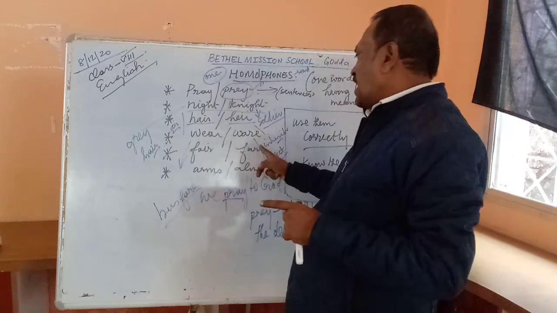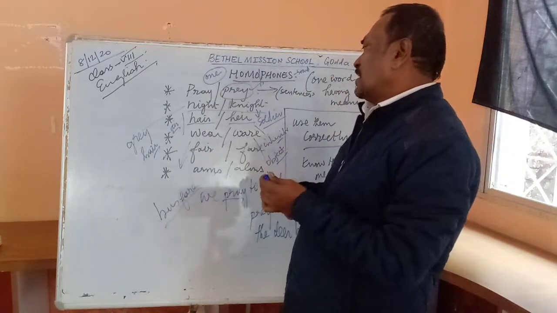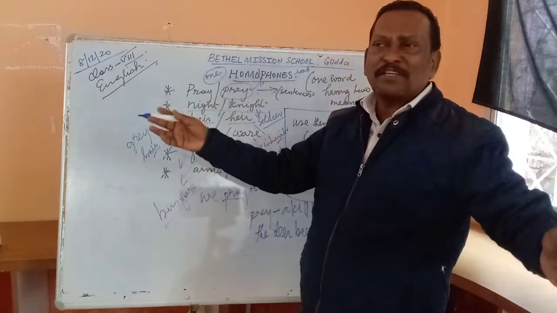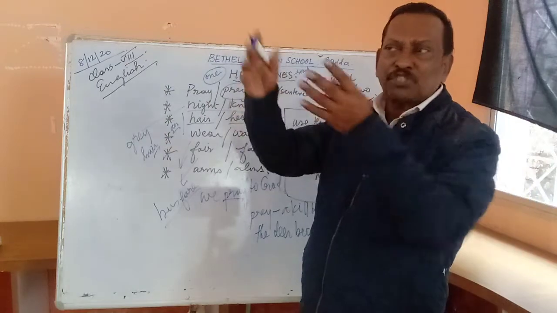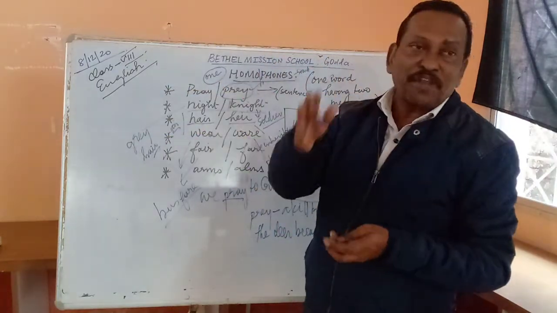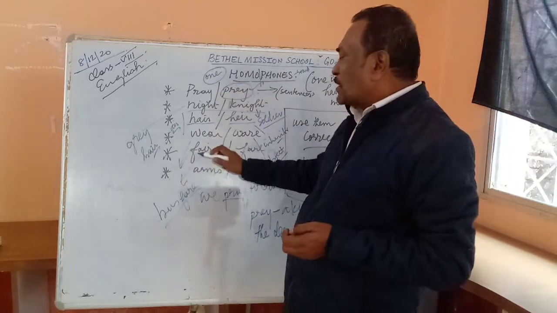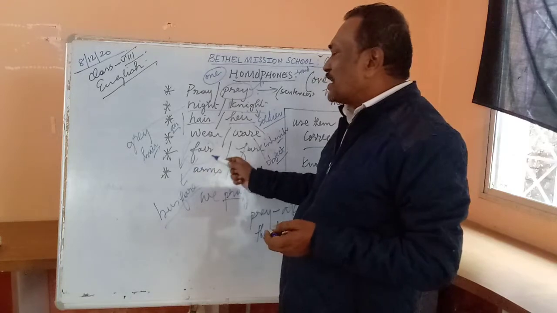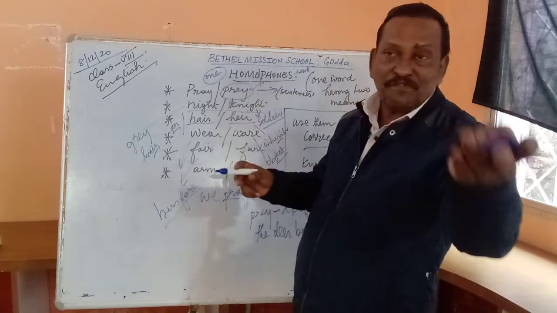The spelling is F-A-R-E. Now, this fair also has another meaning, a large gathering with lots and lots of stalls and lots of things for entertainment. So we call this a mela in Hindi, and this is known as fair in English. There are countryside fairs.